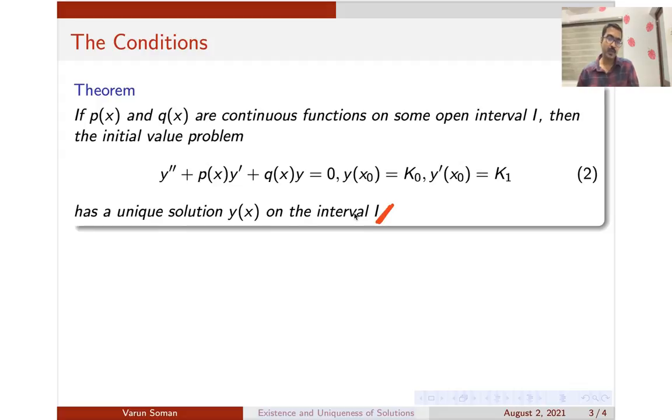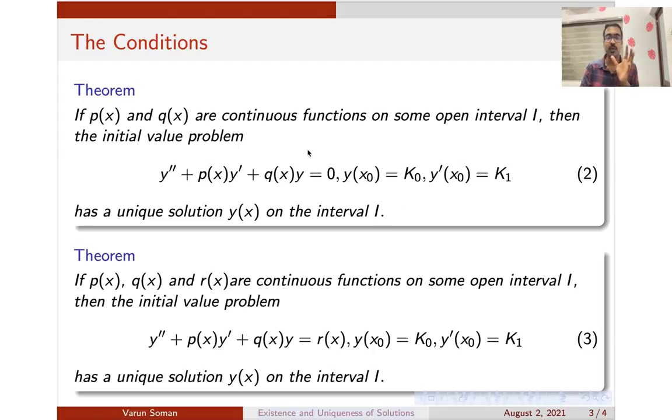Now I'll also tell you the condition for a non-homogeneous equation, because it is very similar. Suppose you have a non-homogeneous equation, y double dash plus p of x into y dash plus q of x into y is equal to r of x. In that case also, if p of x, q of x and r of x are continuous in an open interval, then it would have a unique solution in that open interval. Both statements are the same, but this is not required for the exam; since they are similar, I am just mentioning that theorem also.